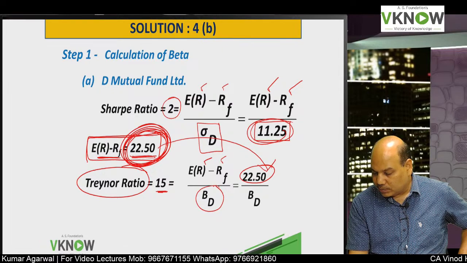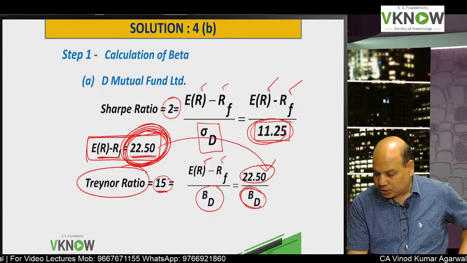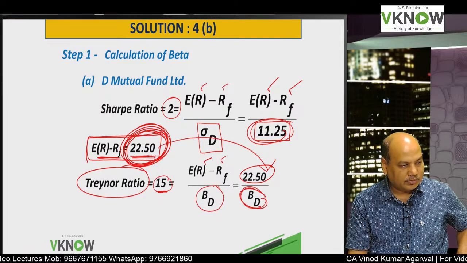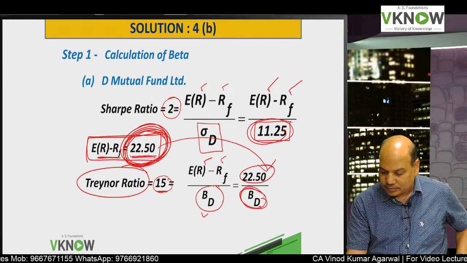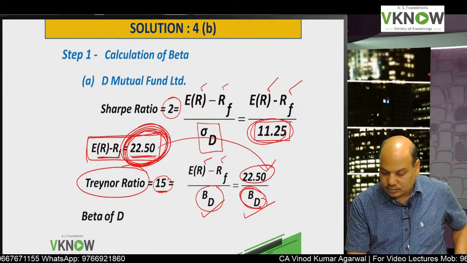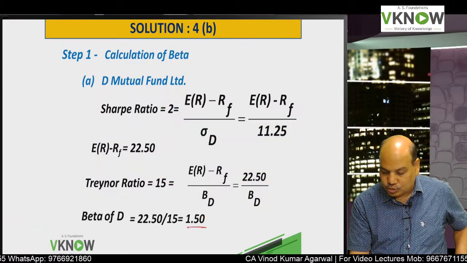So cross multiply: beta of D into 15 is 22.5. So beta of D will be 22.5 divided by 15. Come on, reply. What will be beta of D? 22.5 divided by 15 comes to 1.5.